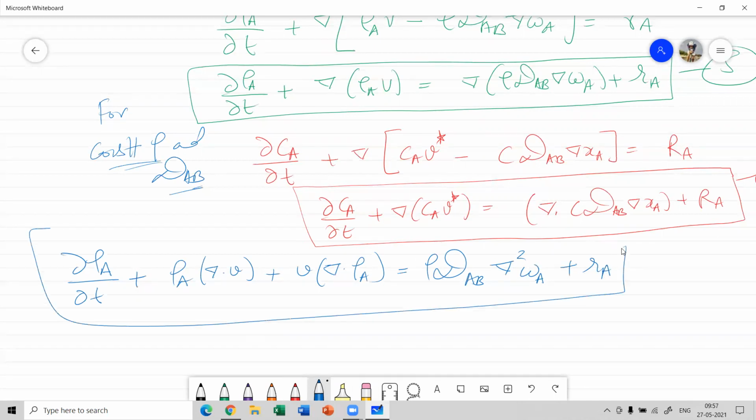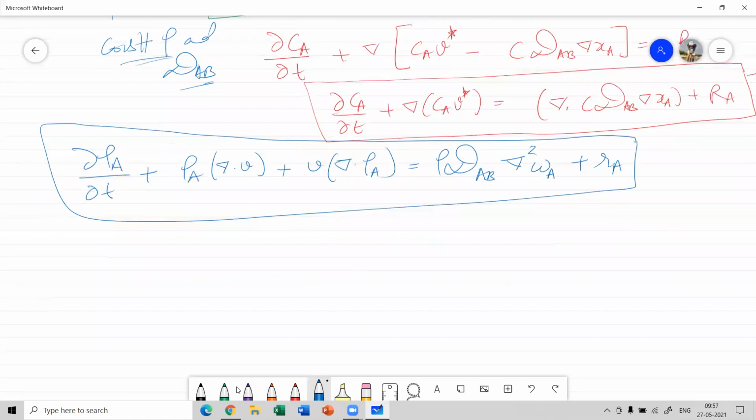So it is this expression. And this is from equation 5, and from equation 6 we have